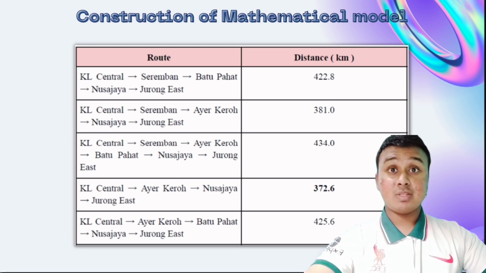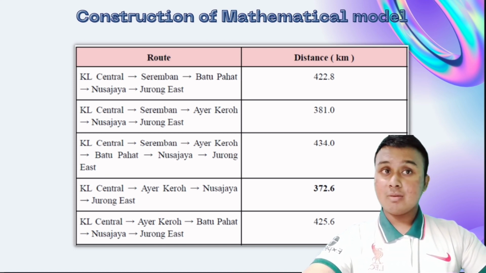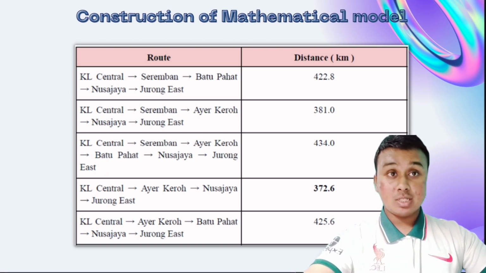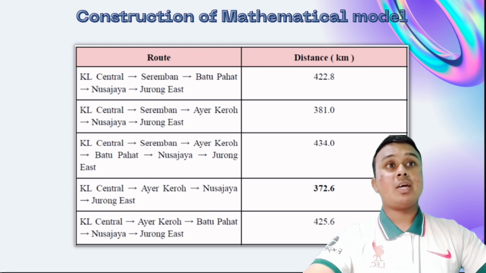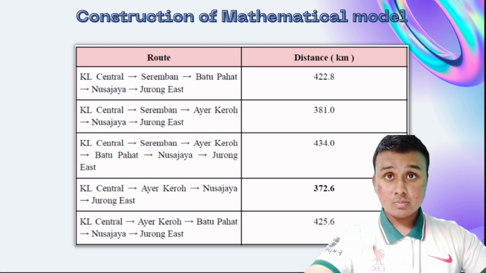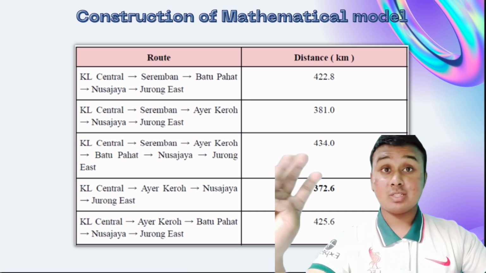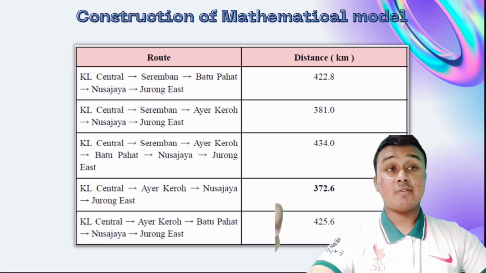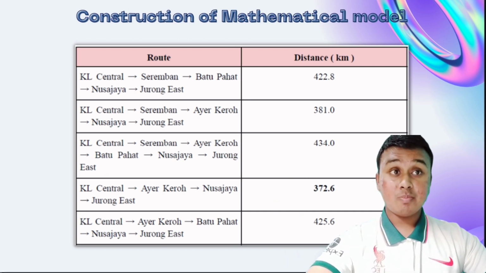There are 5 edges connecting this path, and it has a total distance of about 381.0 kilometers. And the third path is from KL Central, Seremban, Air Keroh, Batu Pahat, Nusa Jaya, and lastly Singapore. It has 5 station vertices and 4 edges connecting the path, and a total distance of about 434.0 kilometers.